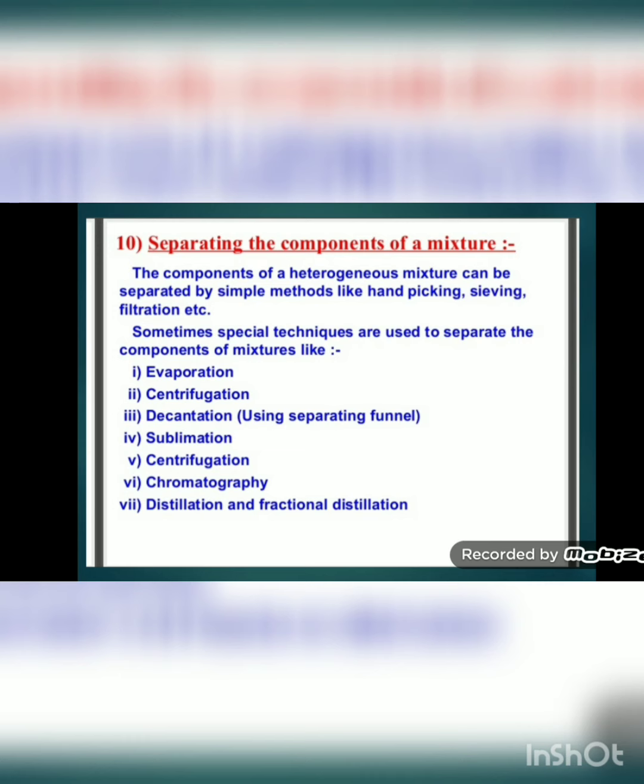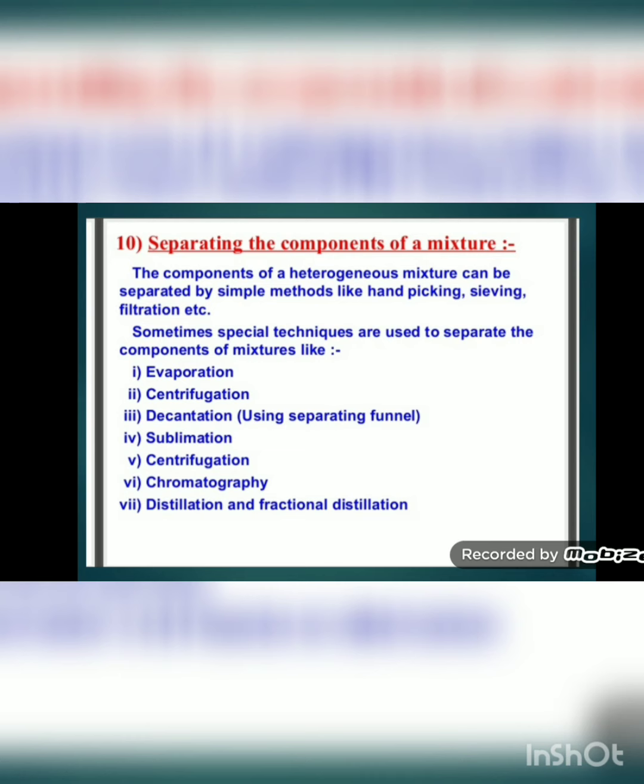Like if the mixture consists of iron and sulfur, you can easily separate them by using a magnet. In the same way, if a mixture consists of two components of different size, then you can separate them by sieving. If the mixture consists of one component as liquid and another as solid, then we can use the method of filtration to separate them.